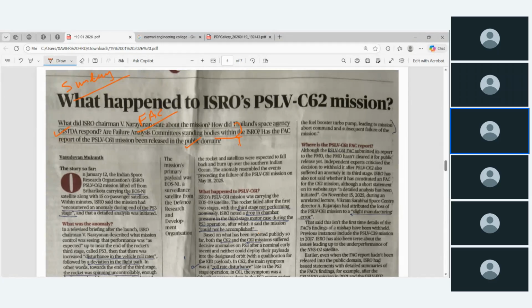They should analyze much more, and they should have enough capacity to stop such kind of failure, or they can extend support from other international agencies. They can go for the discussion, or they can share the data, or they can approach them. Such kind of things are more effective, which will increase the credibility of our launch pad. This is the correct one.